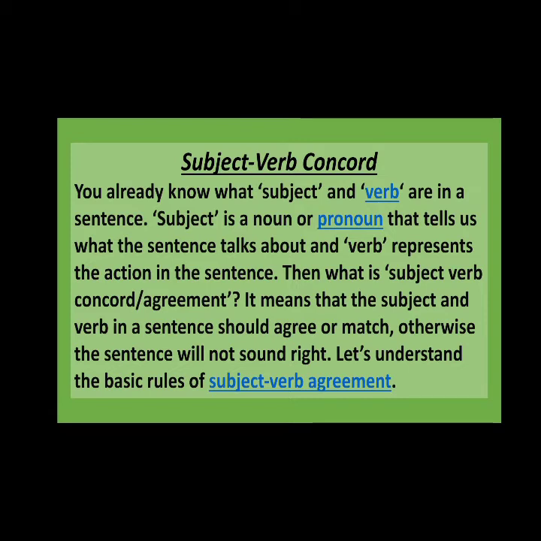Then what is subject verb agreement? It means that the subject and verb in a sentence should agree or match. Otherwise, the sentence will not sound right. So, let's understand the basic rules of subject verb agreement.